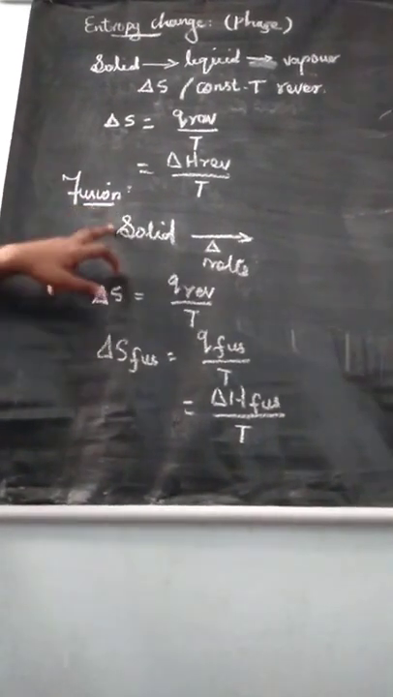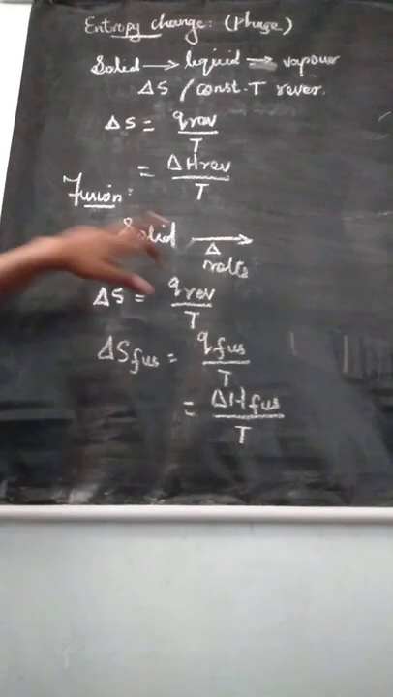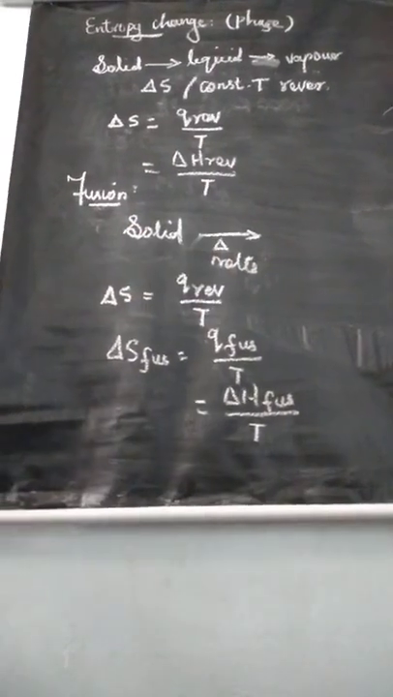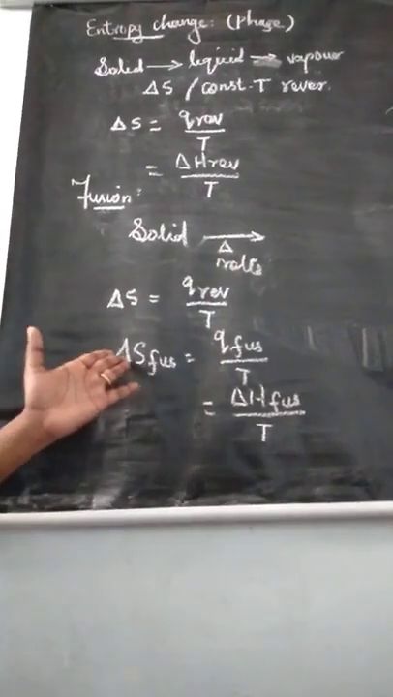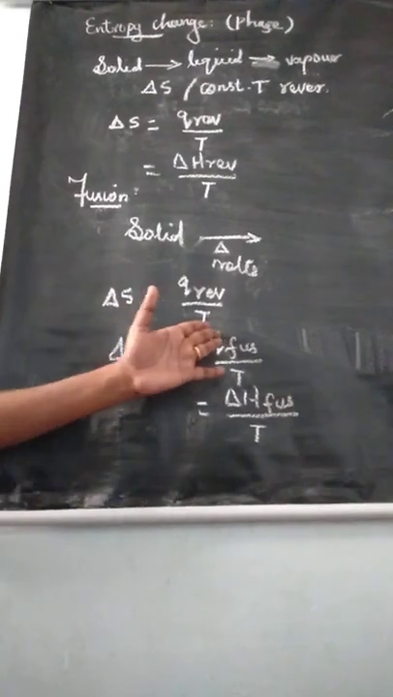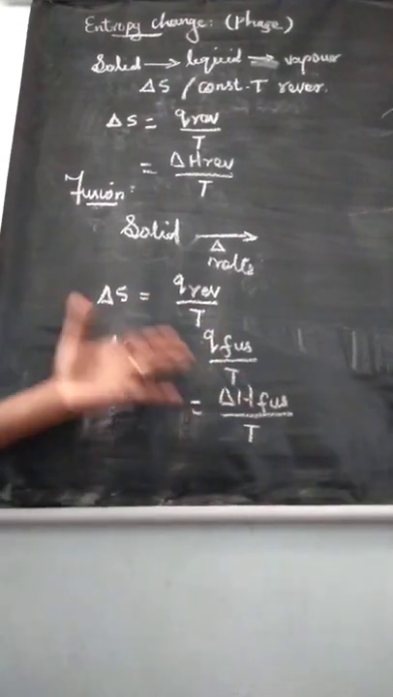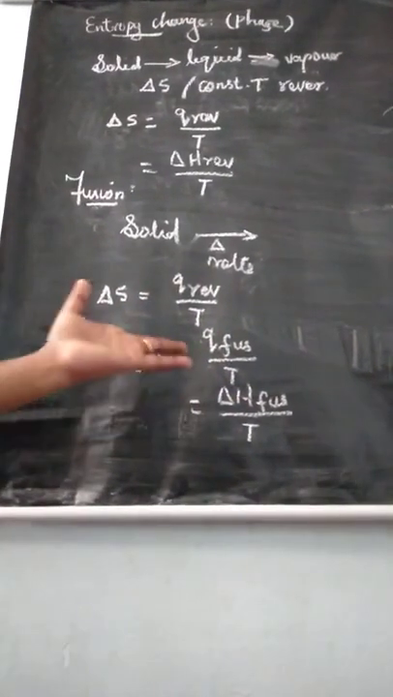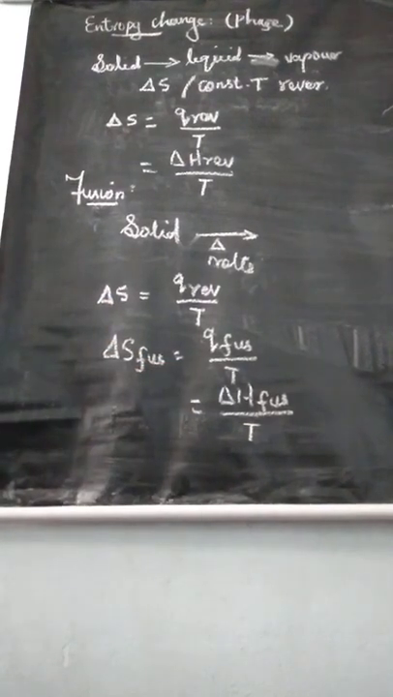Entropy of fusion means when 1 mole of solid melts at its melting point. And we learned the formula: delta S fusion is equal to Q fusion divided by T, or one more formula, delta H fusion divided by T. Understand? Okay, listen. Now the next topic, entropy of vaporization.